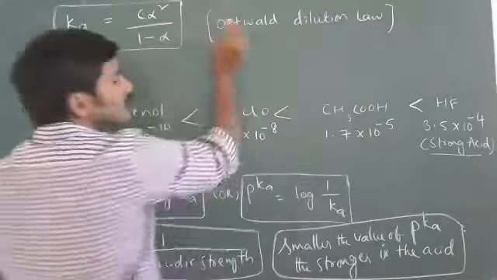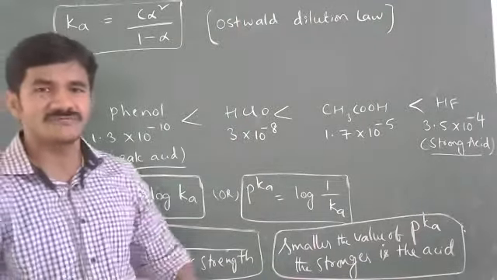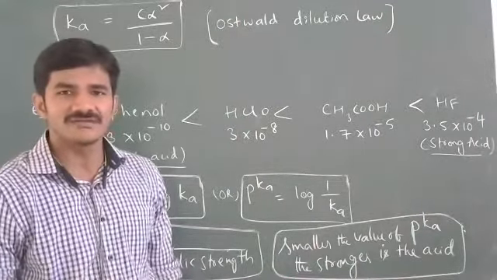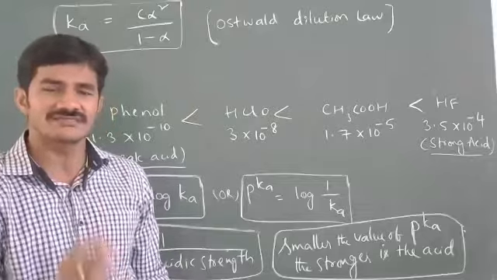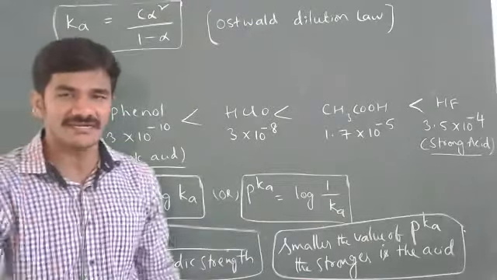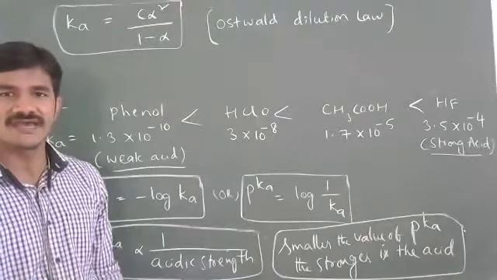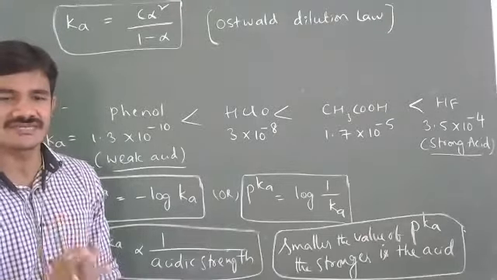This is called Ostwald dilution law. Now, as we are discussing weak acids, the degree of dissociation of weak acids is always less than 100%. For a strong acid, it is complete ionization, 100% ionization. For weak acids, the degree of dissociation is less than 100%.